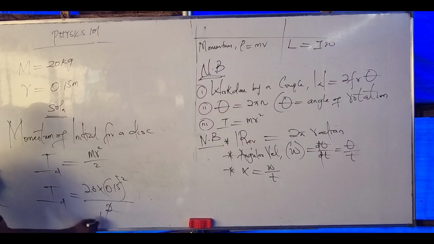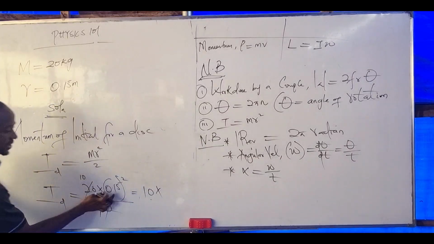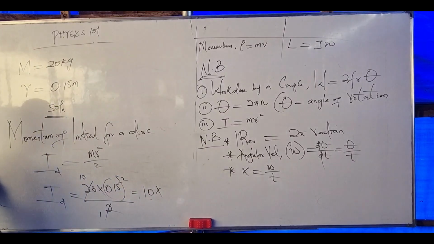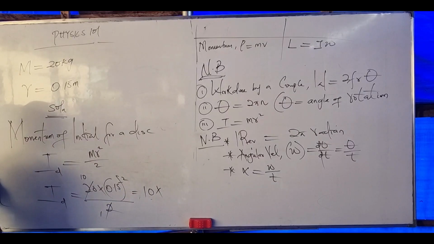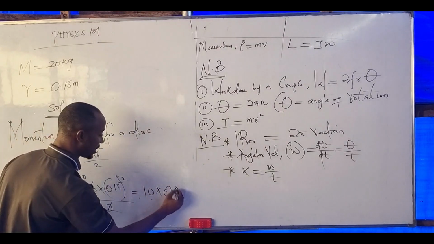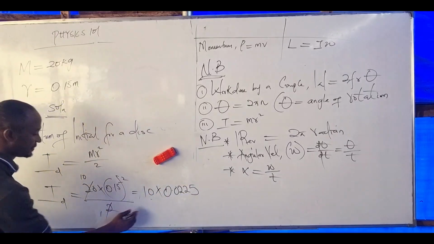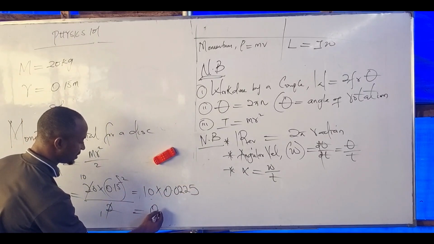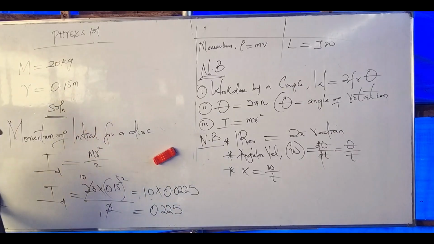So 20 over 2 is 10, and it becomes 10 times 0.15 squared. 0.15 squared is 0.0225. Multiply this by 10. What will it be? 0.225.